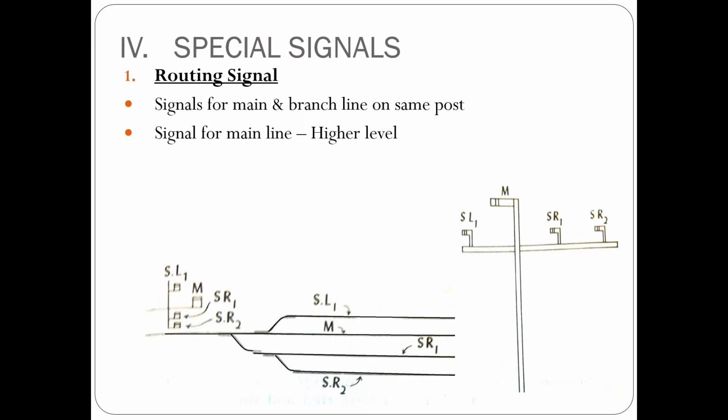Depending upon which route the train is to be taken, there will be bracketed arms provided in a single post. So these are signals that will route the train into the particular route.